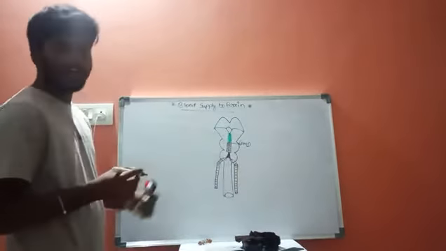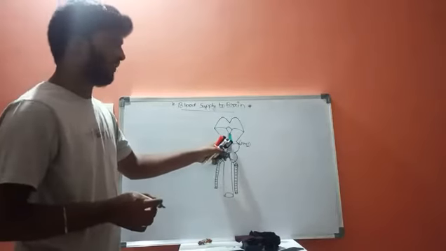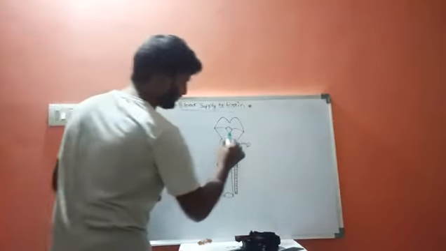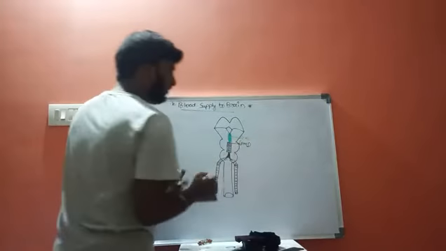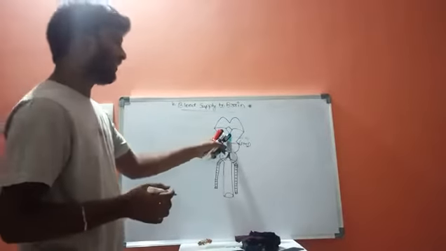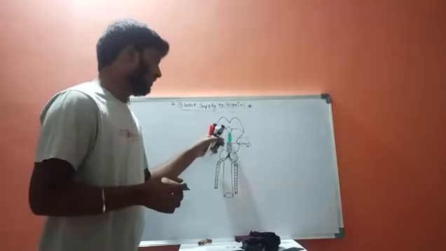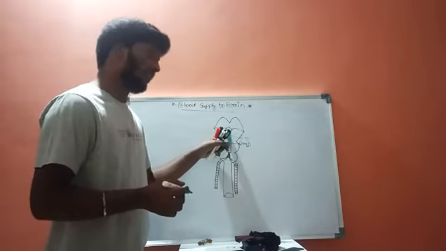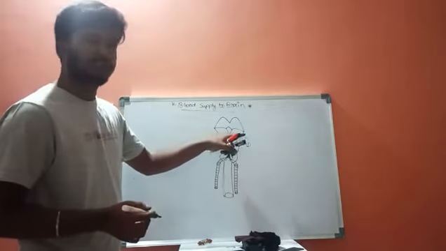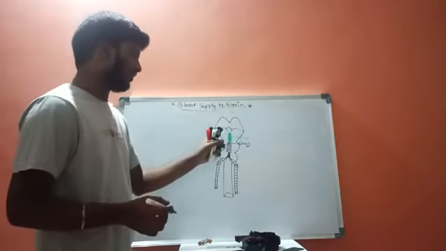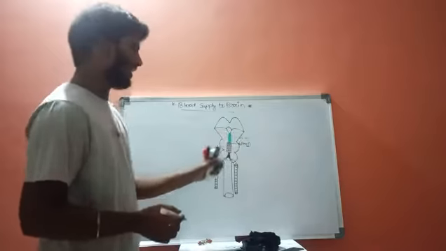This special unique artery is called the basilar artery. Whenever this basilar artery is near the midbrain, it will be cleaved into left and right arteries.